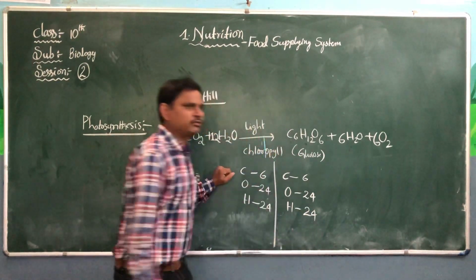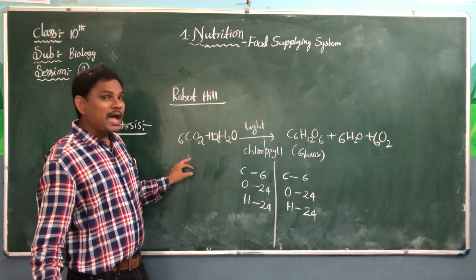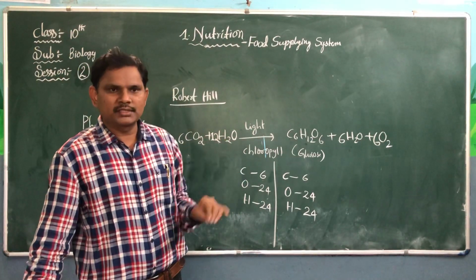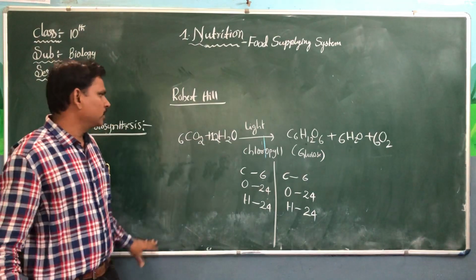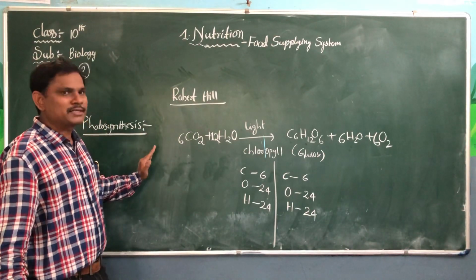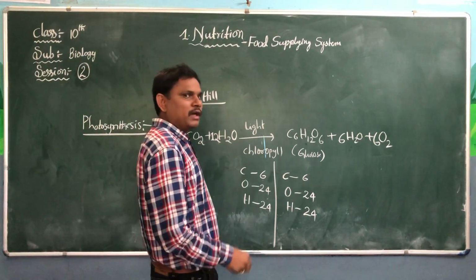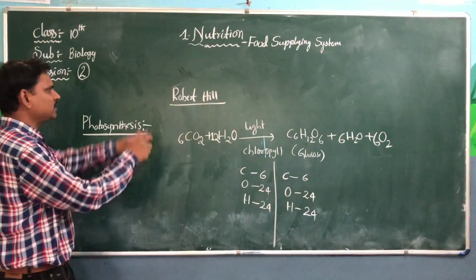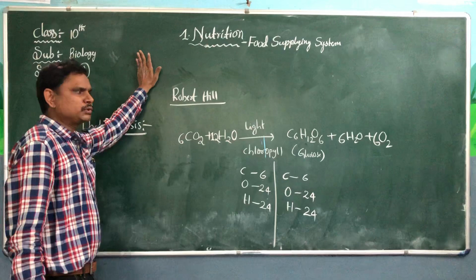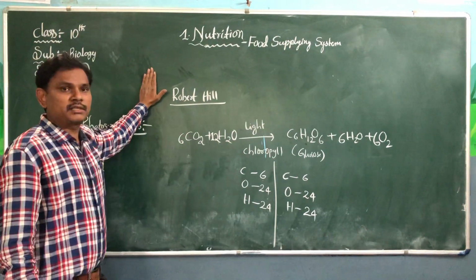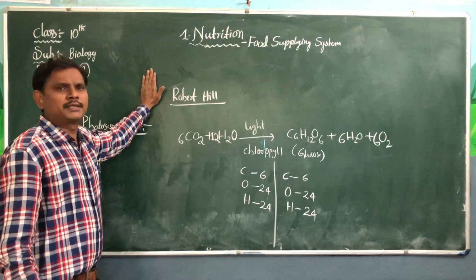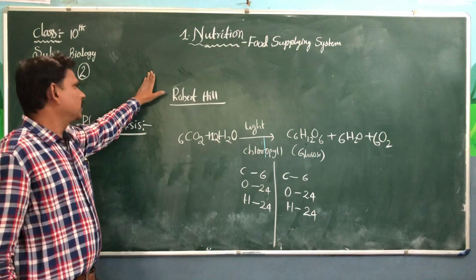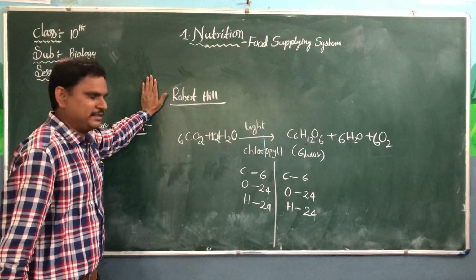Now it is a perfect, balanced photosynthesis equation. So always the right side elements and the left side elements are equal. If you know how to write the photosynthesis equation, it is easy to write the definition of photosynthesis.